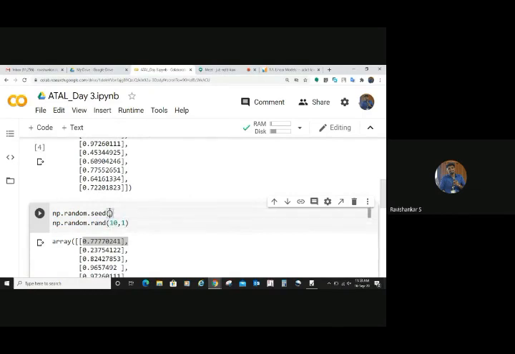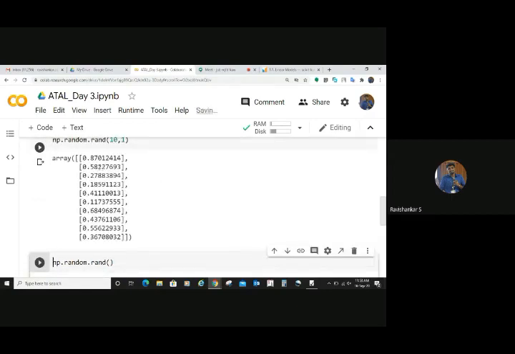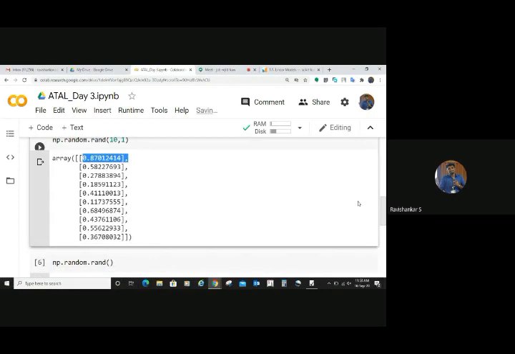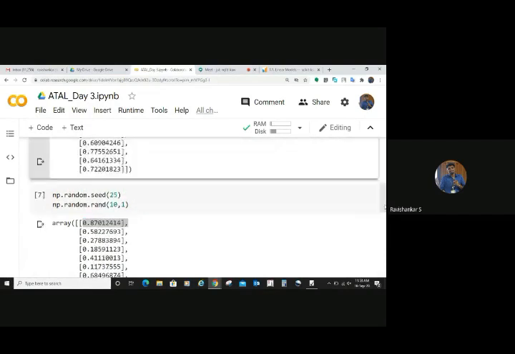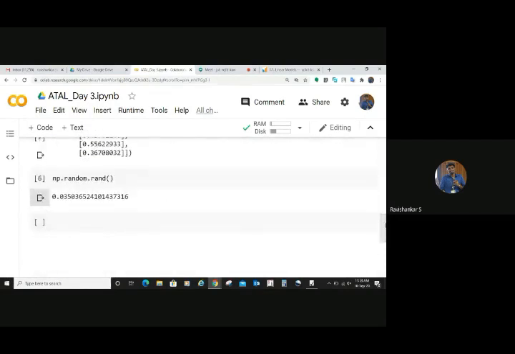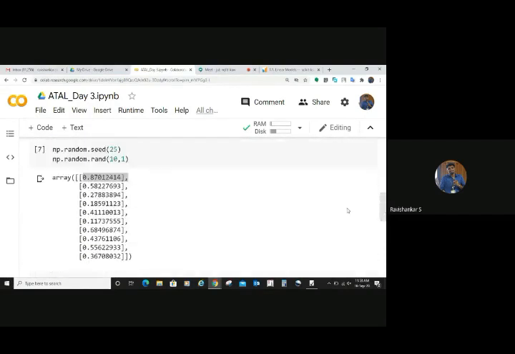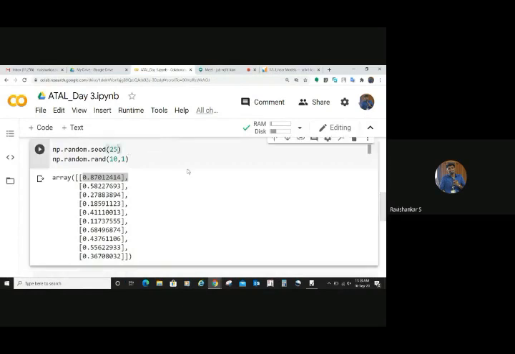Here you put 25, right? What happens? You can see that it is a different set of samples, right? It starts from 0.87, but in your earlier case, when you had random state 13, it starts from 0.77, right? So to have reproducibility, to ensure that the same thing is repeated again and again, you can use 13.